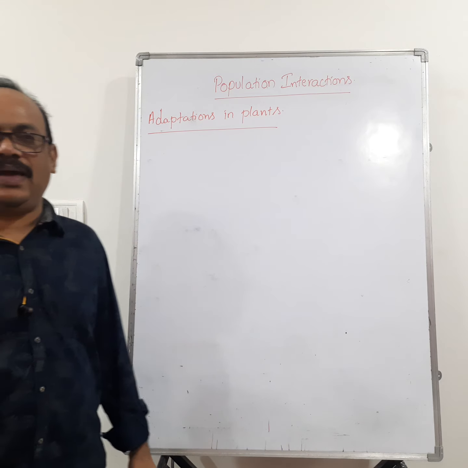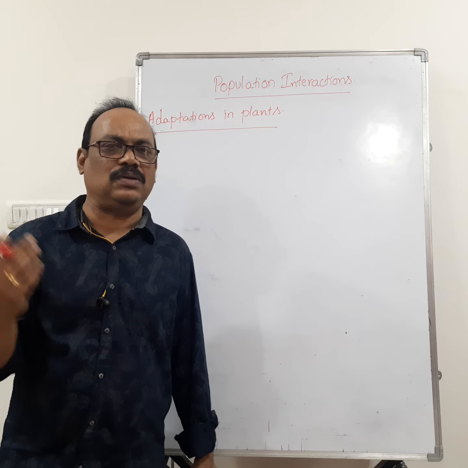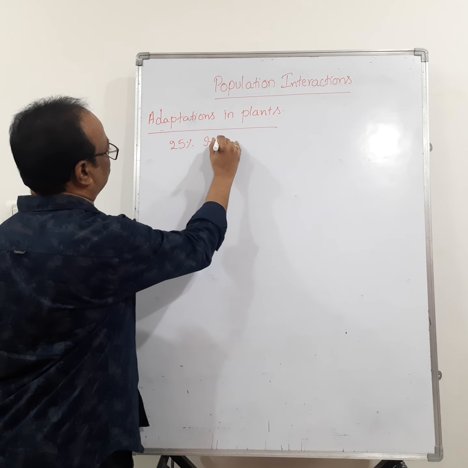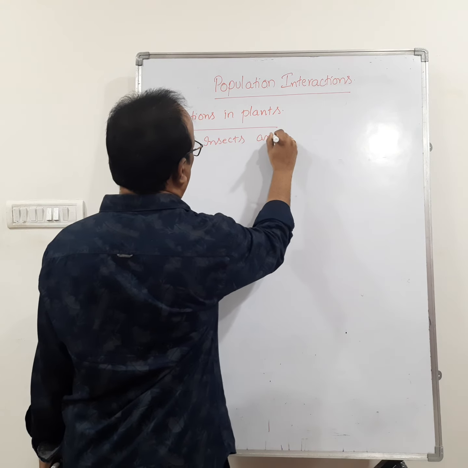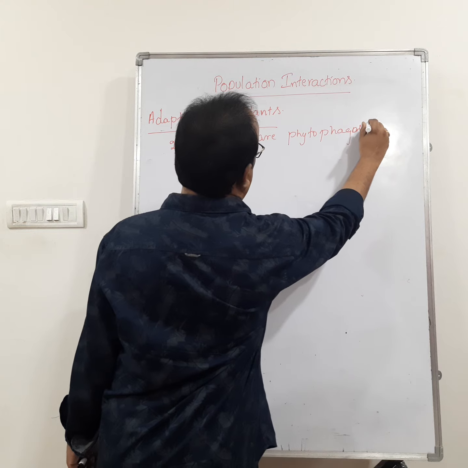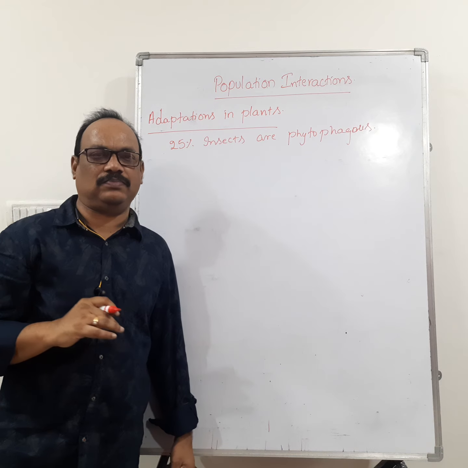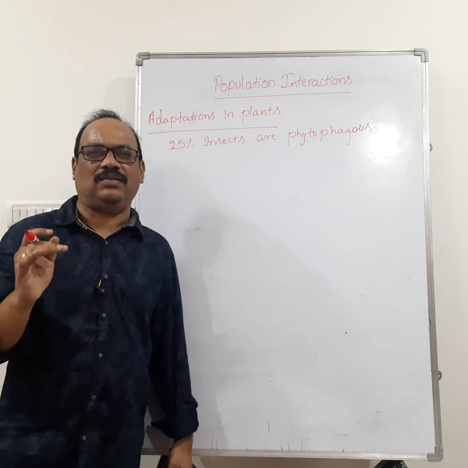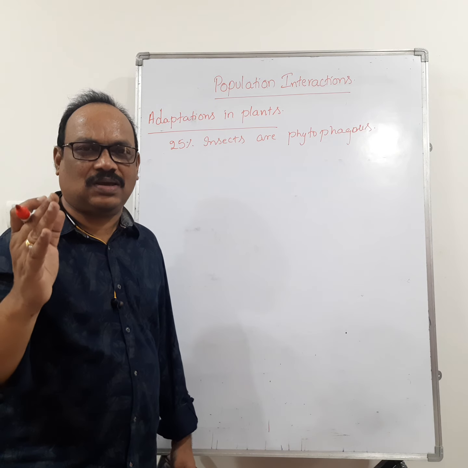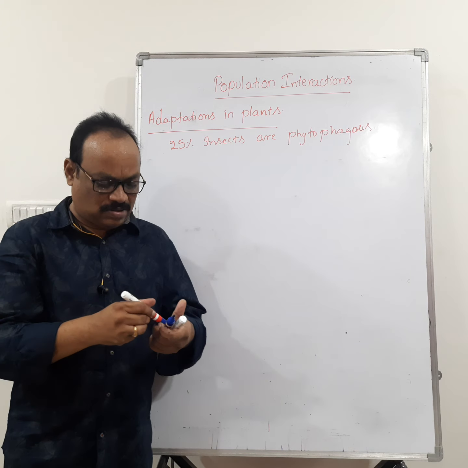For example, 25% of insects are phytophagous. That means they depend upon the plant sap. Then how are plants avoiding these predators? By developing morphological, anatomical and chemical adaptations.